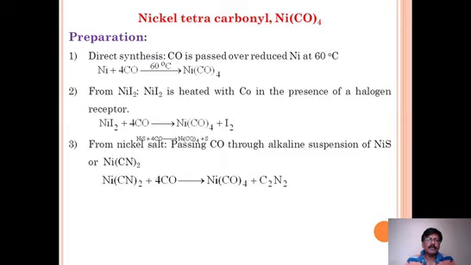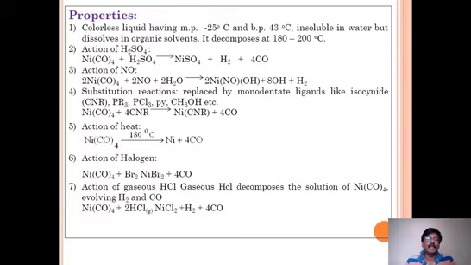There is also an indirect method of preparing nickel carbonyl: nickel iodide reacts with carbonyl to give nickel carbonyl. And nickel cyanide, which is already a complex, when it reacts with carbonyl, all the cyanide ligands are replaced with carbonyl so that nickel carbonyl is prepared. So this is how we can prepare nickel carbonyl complex. You can note this down, and we can look at the properties of nickel carbonyl.